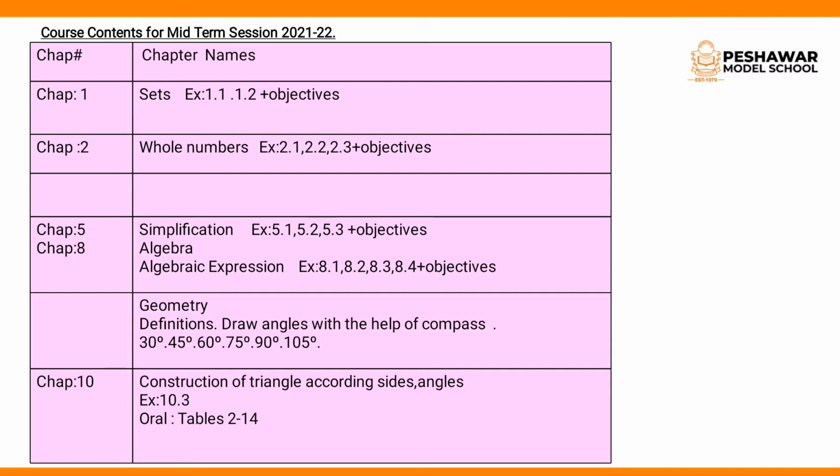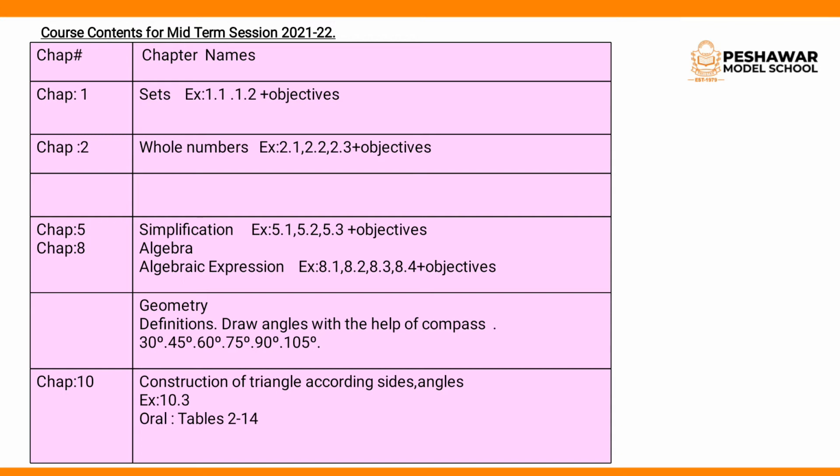A set is a collection of well-defined and distinct objects. We will discuss it when we start unit 1. Chapter 2 is whole numbers. Whole numbers are those numbers which start from 0, and exercise 2.1, 2.2, 2.3 plus objectives are included.